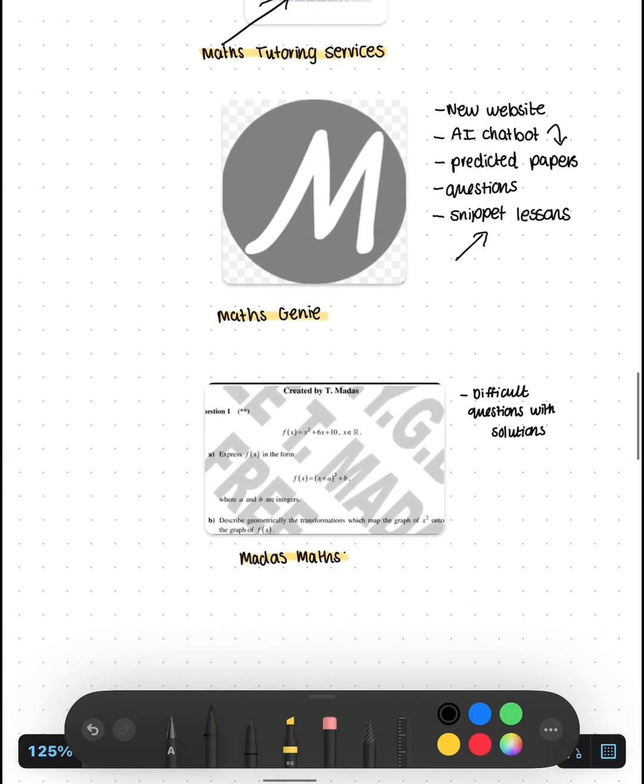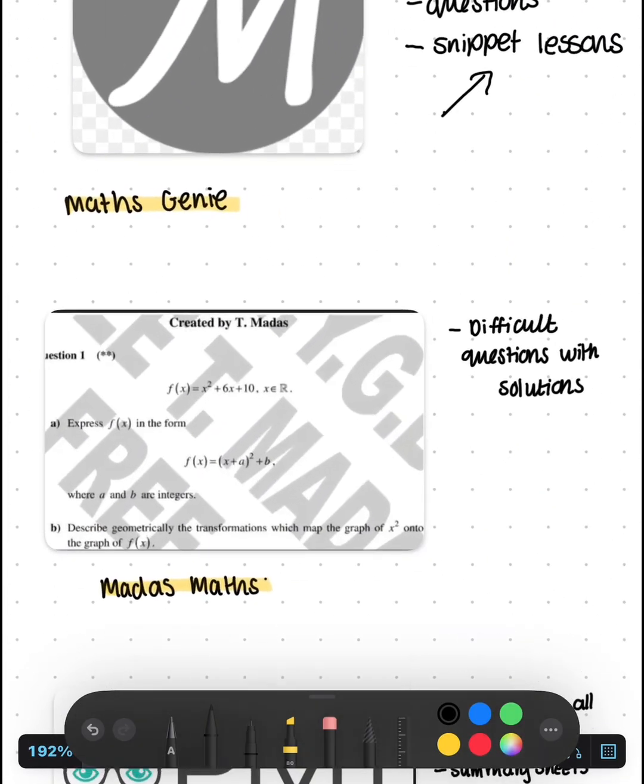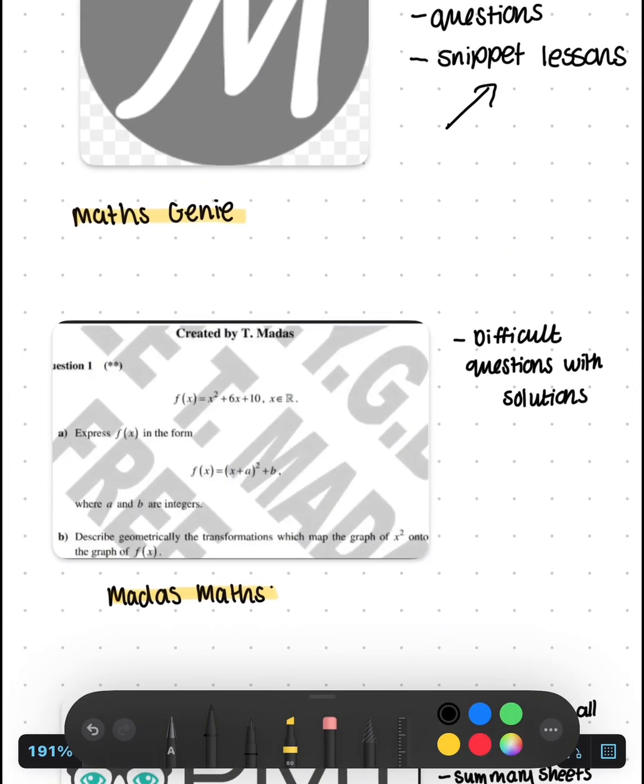And then we go on to, I think, is this the last one? No, second to last one. Adatz Maths. They have a lot of difficult questions, they're really difficult. You've probably heard of it before if you are in year 12 right now, going into year 13. But they have extra difficult questions so that when you actually do a past paper, or sit your actual A-levels, they don't seem as hard because you've already trained yourself to perform on these really difficult questions.